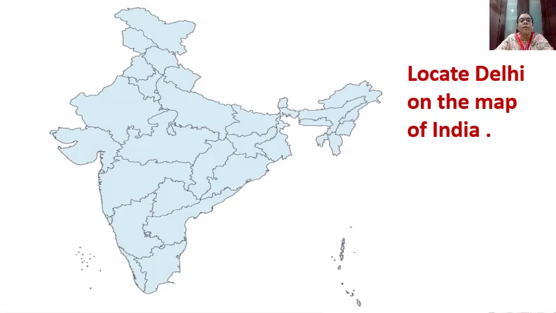So how will you locate Delhi? By drawing one arrow and you will write Delhi over here. Followed? This way you have to locate Delhi on the map of India, on the outline map of India.